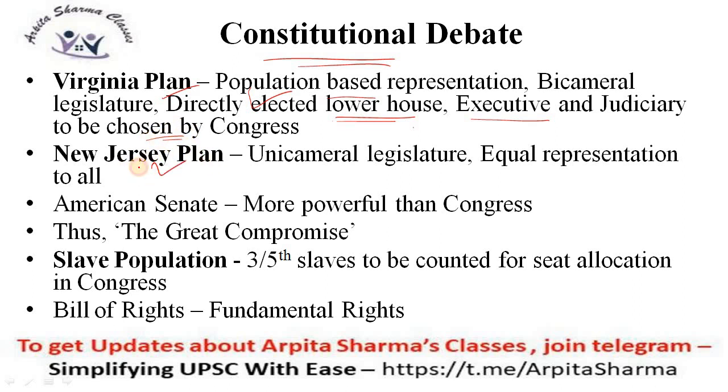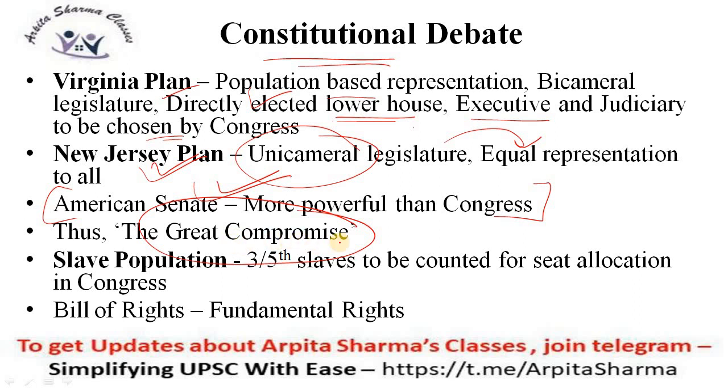Whereas the other was the New Jersey Plan. The New Jersey Plan said that there should be a unicameral legislature, and there should be equal representation of states, not based on the population. By this we can see that even today the American Senate is more powerful than the Congress. So a great compromise was reached, and finally, as we see today as well, the American Parliament has the Congress as well as the Senate.